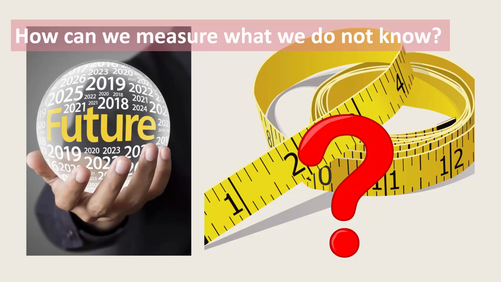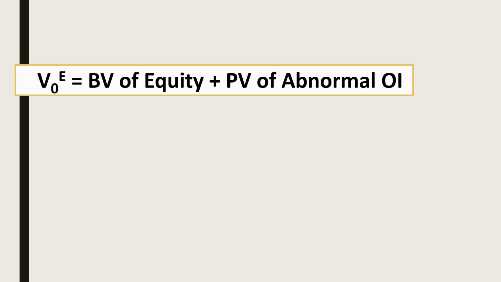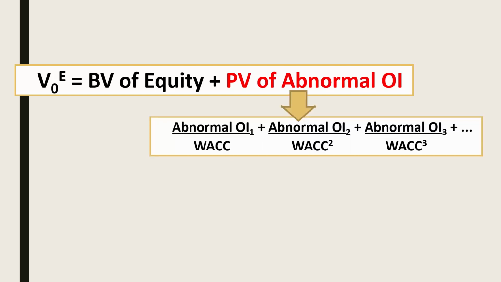Our economic profit model is: value of equity equals the book value of equity plus the present value of abnormal operating income. And the present value of abnormal operating income equals abnormal operating income in year one divided by the weighted average cost of capital, plus abnormal operating income in year two divided by the weighted average cost of capital squared, and so on for eternity.